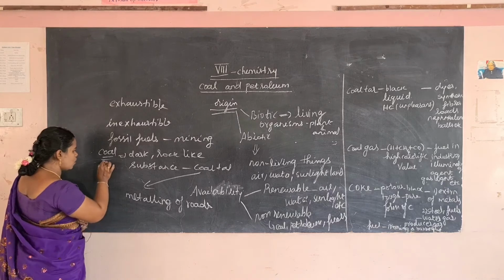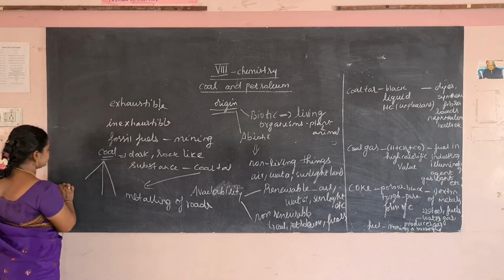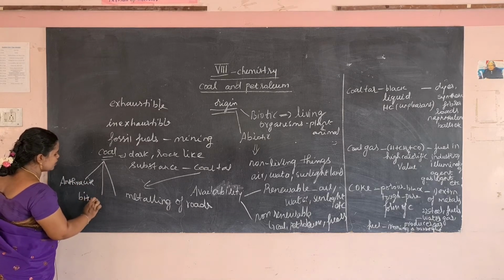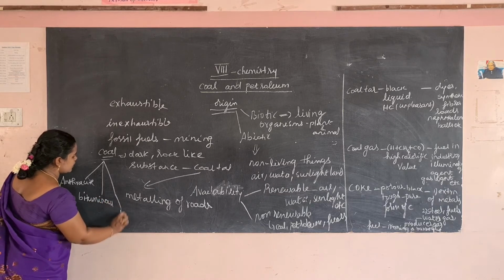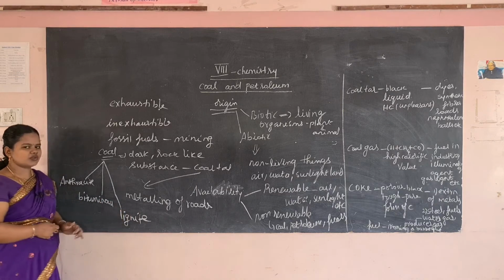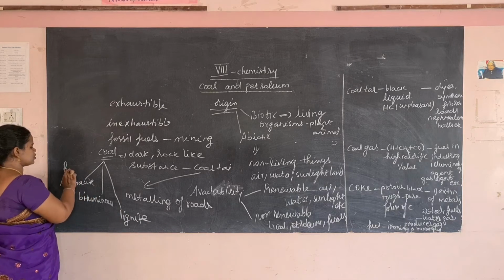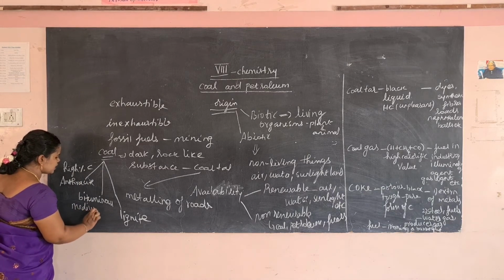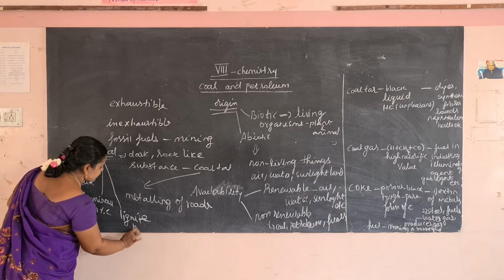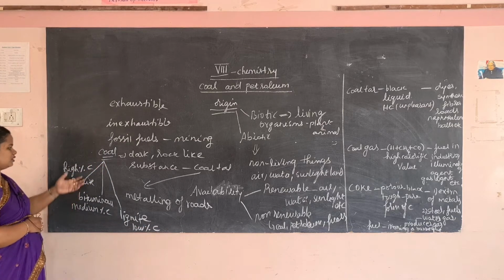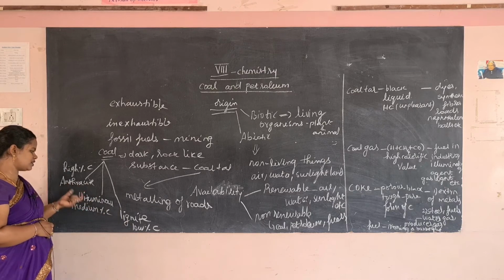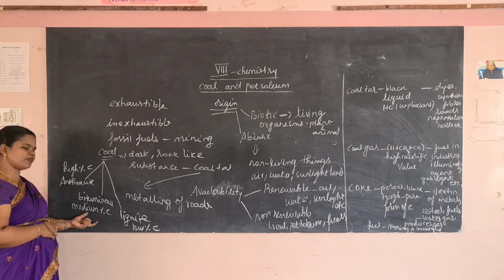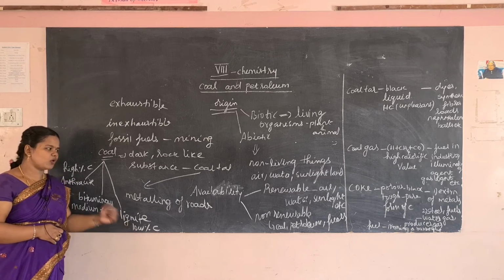And here the coal is classified into three types: anthracite, bituminous and then lignite. This anthracite contains a high percentage of carbon, bituminous contains a medium percentage of carbon, and lignite contains a low percentage of carbon. So these three are different forms of coal.